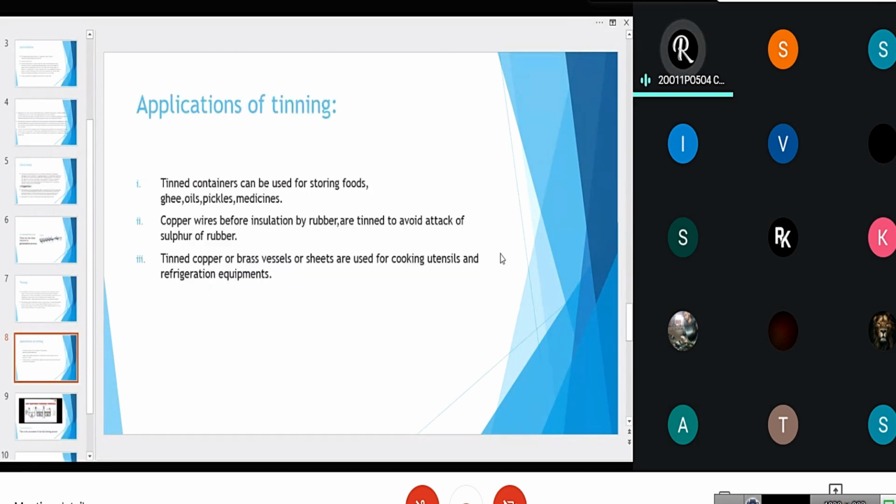Here we see the applications of tinning, and these are the applications which we see in our daily life. Tin containers can be used for storing foods, ghee, oils, pickles, and medicines. Copper vessels before coming into contact with rubber are tinned to avoid attack of sulfur of rubber. Tinned copper or brass vessels or sheets are used for cooking utensils and refrigeration equipment.